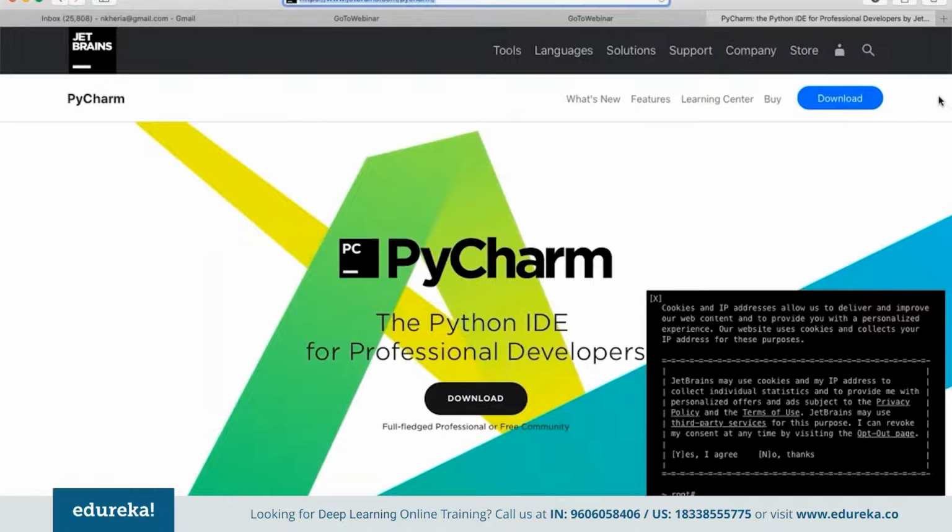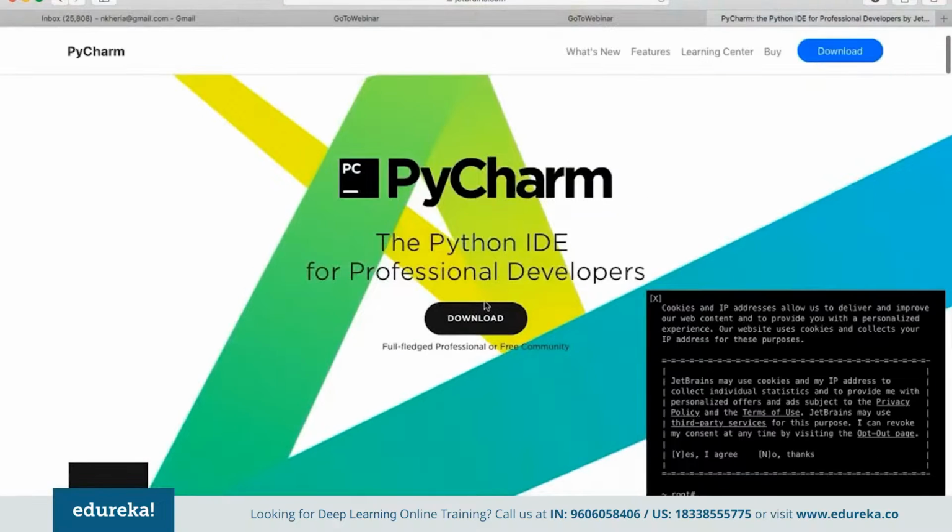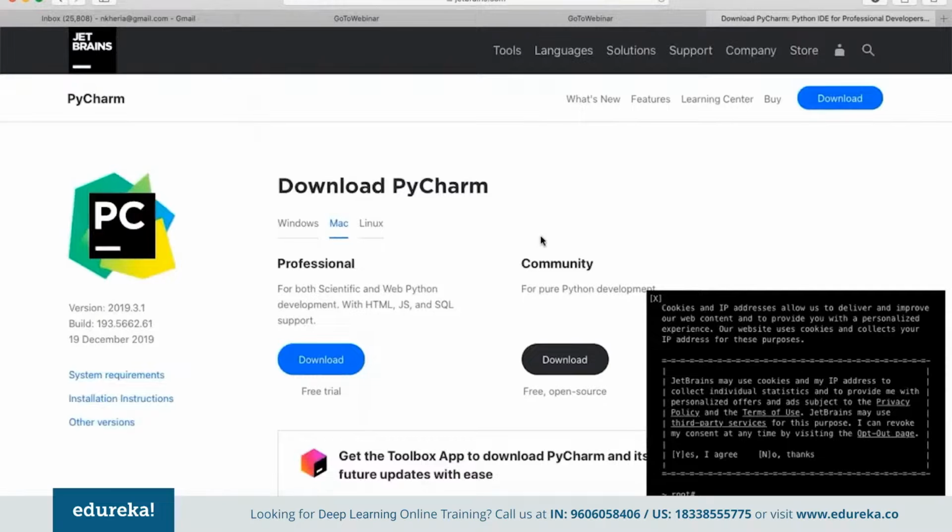The main advantage of Jupyter is that we get the complete platform offered directly in the browser. In any case, if we want to start with PyCharm as well, depending upon the system, we can choose accordingly. If we click on download, we are taken to the download page. PyCharm is available for all three platforms: Windows, Mac, and Linux.